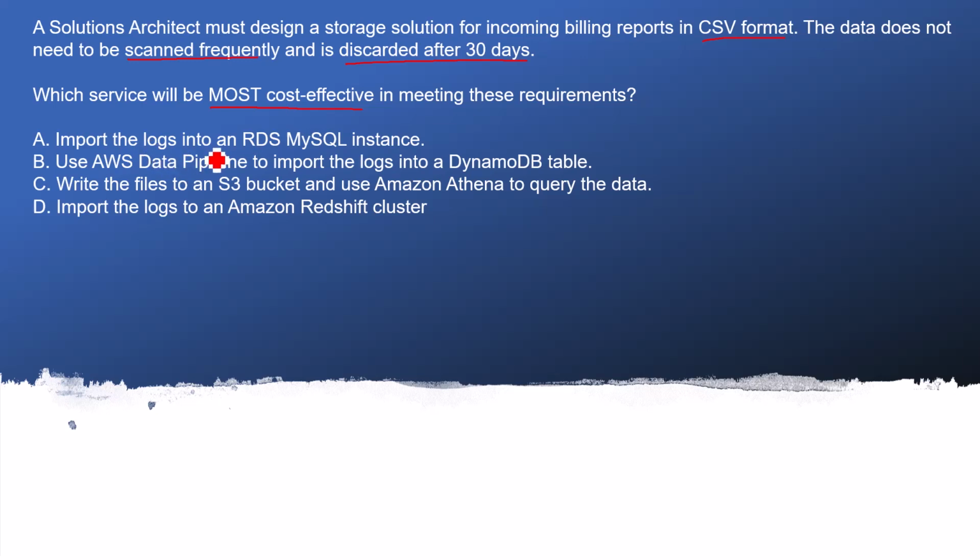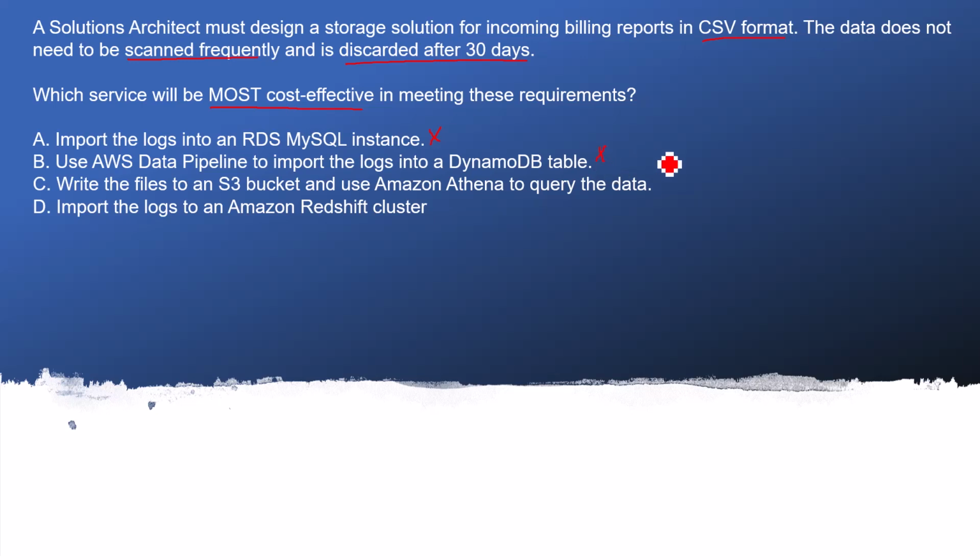Let's jump to the options. A says import the logs into an RDS MySQL instance. This is not relevant and is not the requirement, so I'm marking it wrong. B says use AWS Data Pipeline to import the logs into a DynamoDB table. It's not cost effective because you need to create the data pipeline, then you need an EC2 instance, and multiple business logic is required, and then after 30 days you need to delete it. So a lot of tasks are involved here, so I'm marking it as the wrong answer.